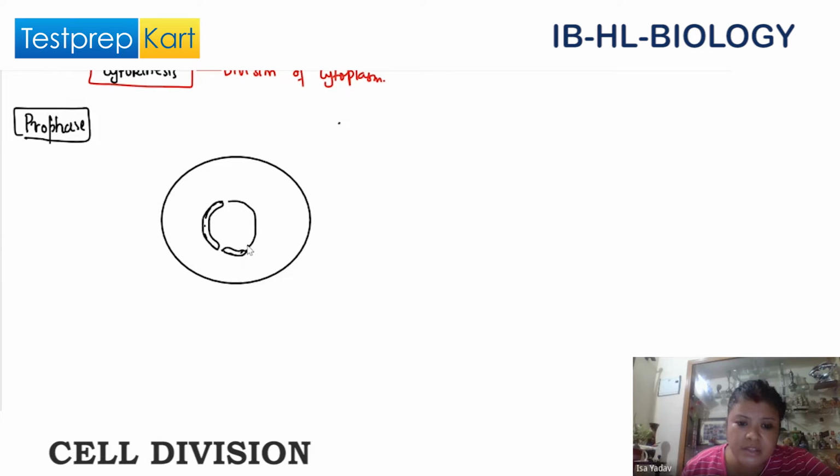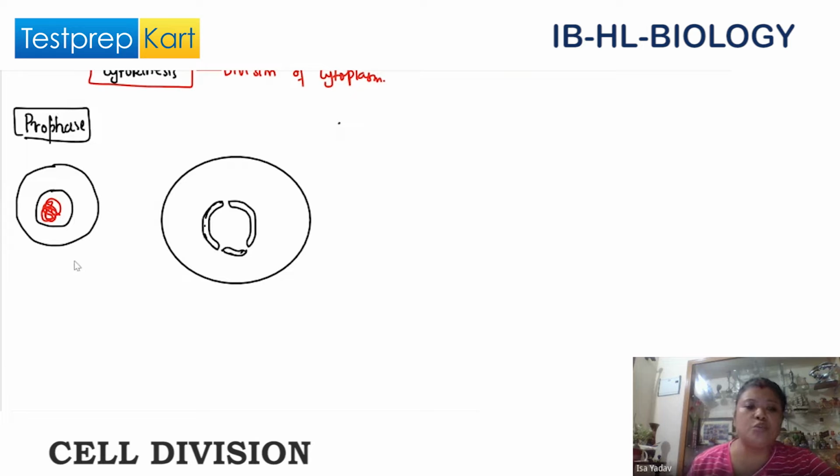The nucleus will be as it is there. Now, just have a look at the chromosomes in the interphase stage. This is the cell in the interphase. This is the nucleus in the interphase. When you look into the chromosomes, this is the chromosome. This is what we call chromatin.